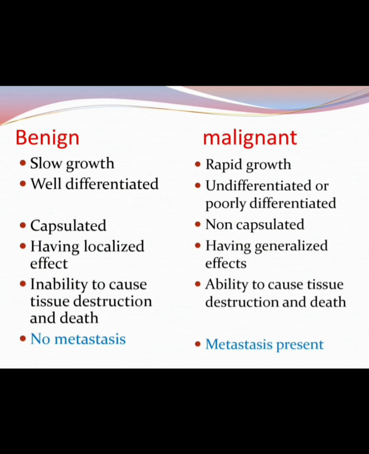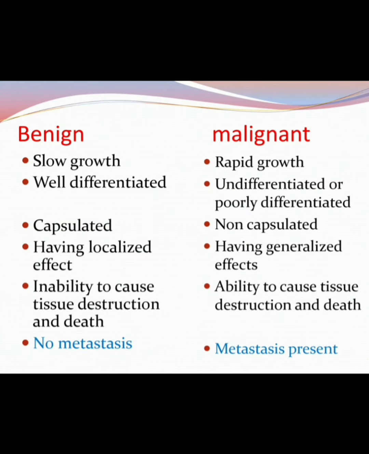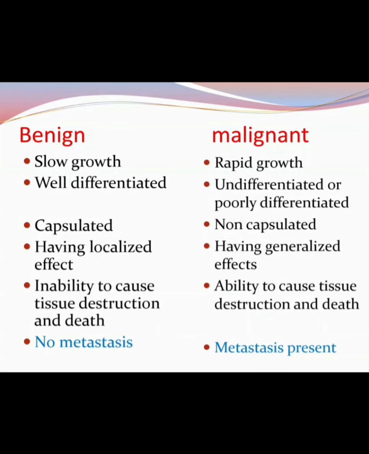It can be either benign or malignant. The basic differences between benign and malignant: the benign tumor has slow growth, whereas the malignant one is rapidly growing. It divides very fast and grows very rapidly. Benign is well differentiated, which means we can identify the specialized structure and function of that cell, and it mostly looks like a normal cell. Undifferentiated or poorly differentiated means we cannot identify the structure or function of the cell, and it looks far away from normal. It looks so abnormal.